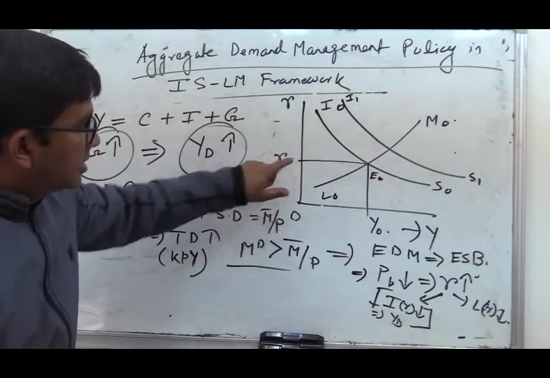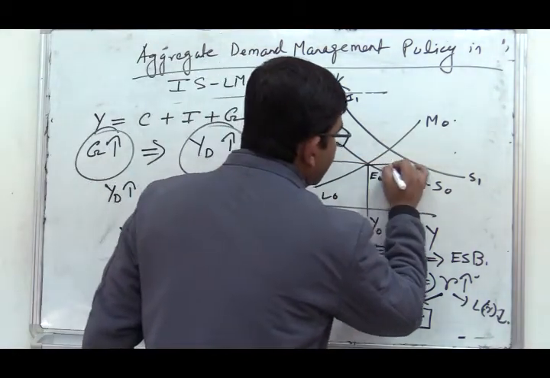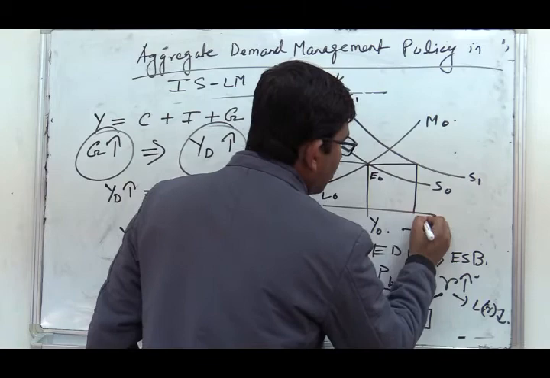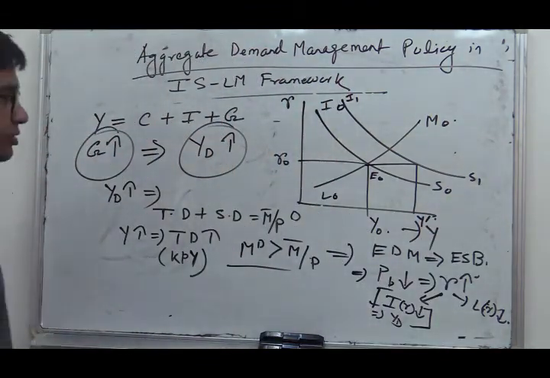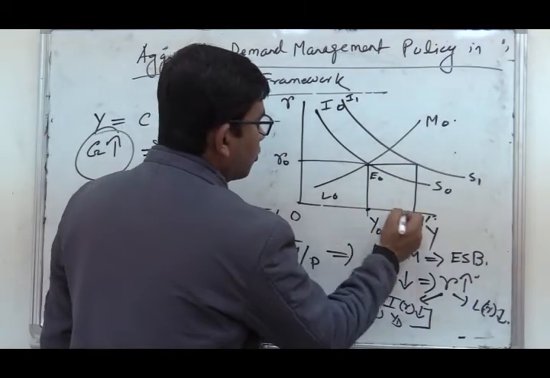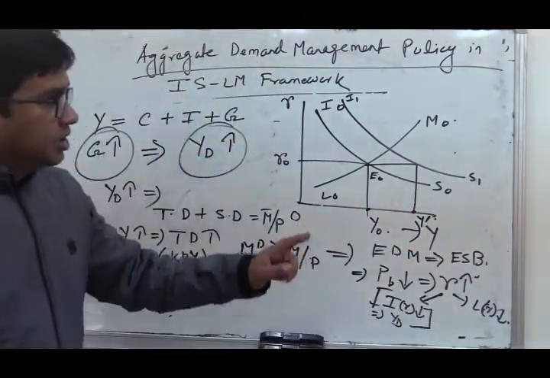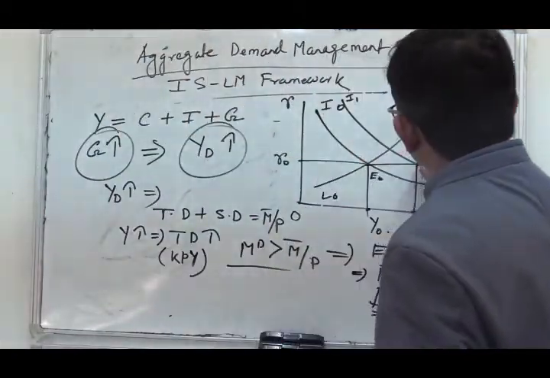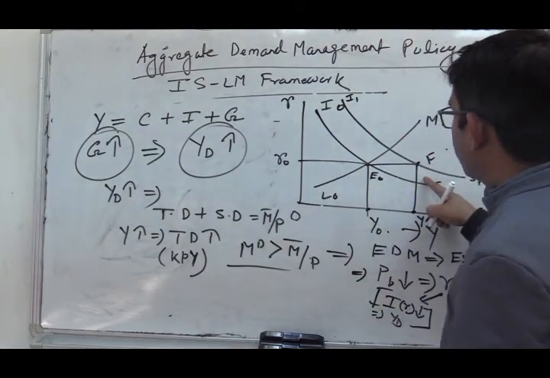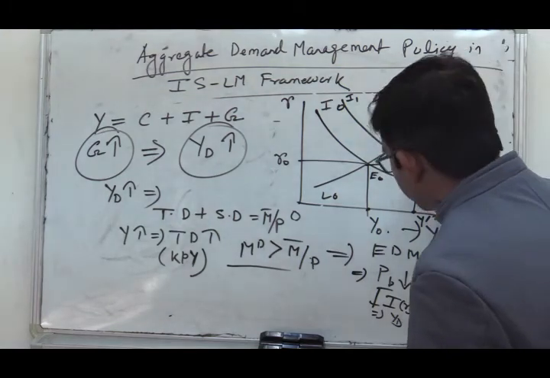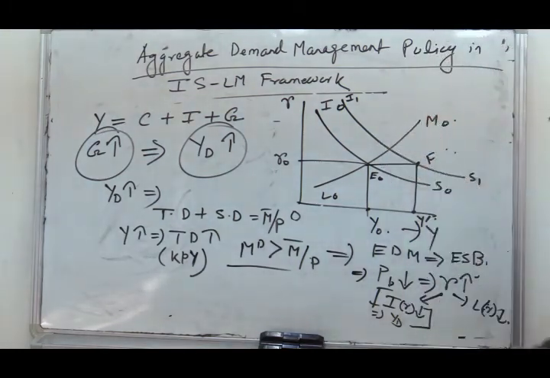At this rate of interest, the aggregate demand will be OY dash. So aggregate demand rises from OY0 to OY dash. This point F is on the IS curve, but it is not on the LM curve. So the commodity market is in equilibrium, but the money market is not.